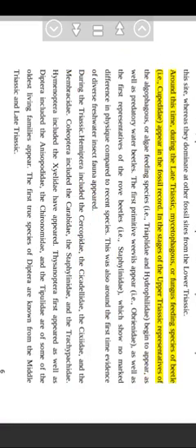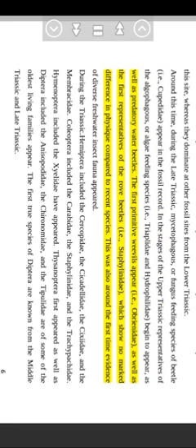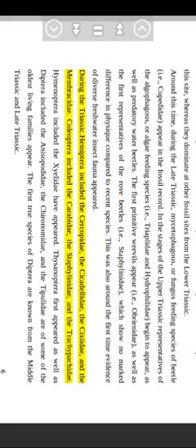Around this time, during the late Triassic, Mycetophagous, or fungus-feeding species of beetle, i.e., Cupetidae, appear in the fossil record. In the stages of the upper Triassic, representatives of the Algophagus, or algae-feeding species, i.e., Triploidae and Hydrophilidae, begin to appear, as well as predatory water beetles. The first primitive weevils appear, i.e., Obrienidae, as well as the first representatives of the rove beetles, i.e., Staphylinidae, which show no marked difference in physique compared to recent species. This was also around the first time evidence of diverse freshwater insect fauna appeared.